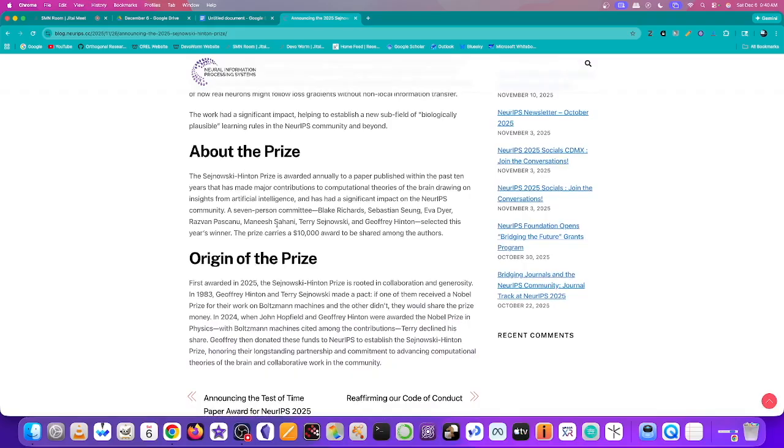So basically, the Sejnowski-Hinton Prize is awarded annually to a paper published within the past 10 years that has made major contributions to computational theories of the brain, especially drawing insights from artificial intelligence, and has had a significant impact on the NeurIPS community.